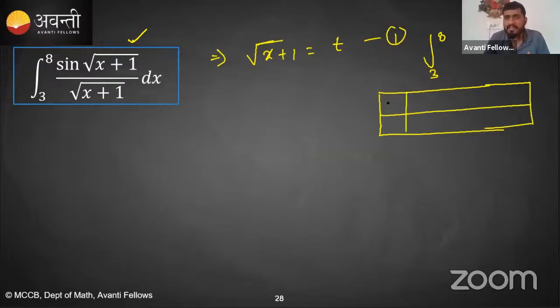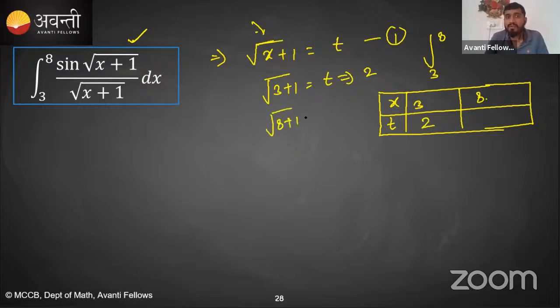Tell me the new limit, guys. This is your x value, this is your t value. When x is equal to 3, what will be the value of t? When x is equal to 8, what will be the value of t? Just put it here. When x is equal to 3, root 3 plus 1 is equal to t, that will be 2. So the new limit becomes 2. When x is equal to 8, root 8 plus 1 is equal to t, that means t is equal to 3. Your old limit is 3 to 8, and your new limit will be 2 to 3.